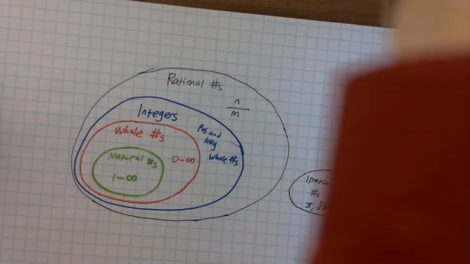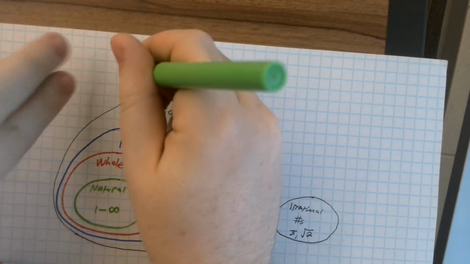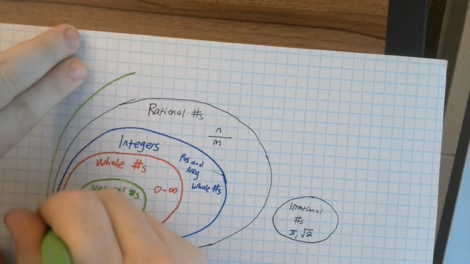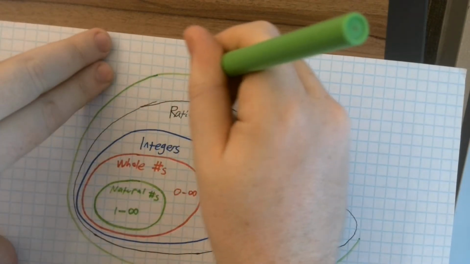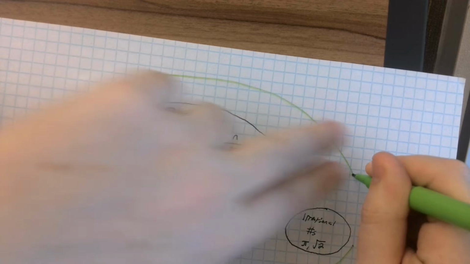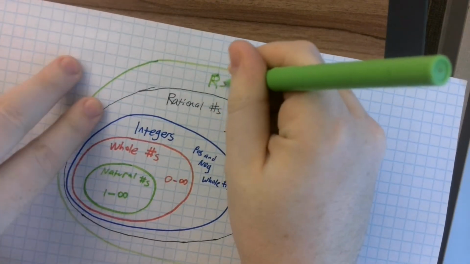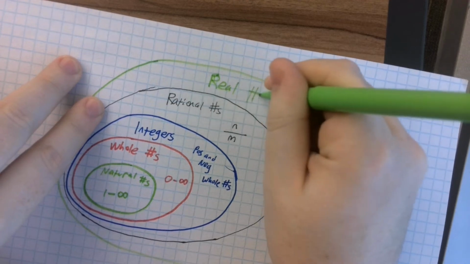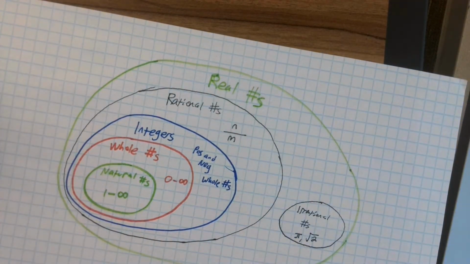But the main idea is we now have 2 more bubbles. The bubble out here will represent our real numbers.